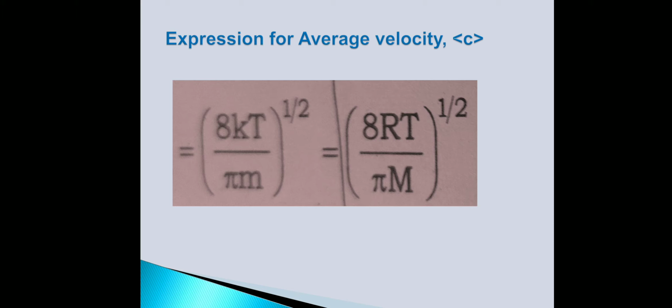In the same way, the mathematical expression for average velocity also can be derived, and it is equal to square root of 8kT by pi m or square root of 8RT by pi M, where k is the Boltzmann constant, T is the temperature, R is the gas constant, small m is the mass of the gas, and capital M is the molar mass of the gas.